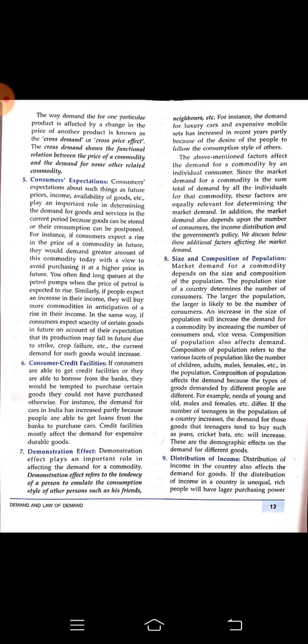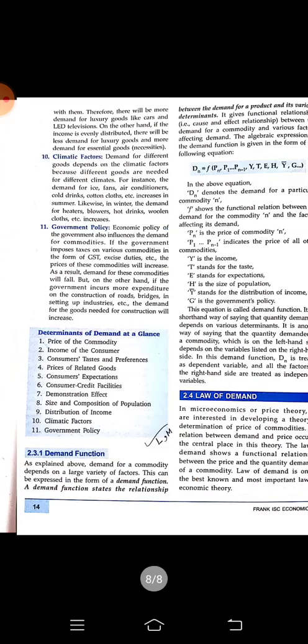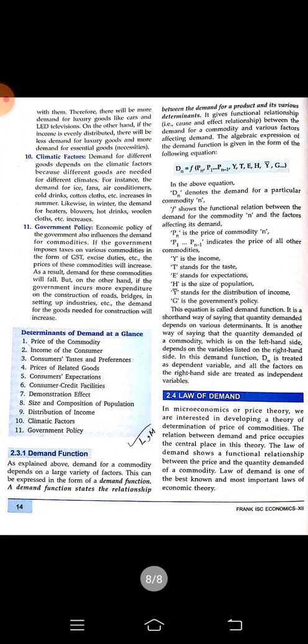Next we have distribution of income. Distribution of income means that if the money or wealth is distributed equally among the citizens, that will give rise to demand for different kinds of commodities and products in that market. But if the income is concentrated within a single person or maybe a few persons, then the demand for luxurious items will only increase.